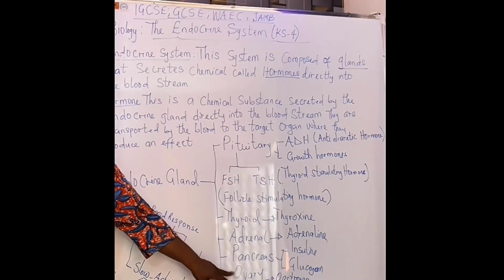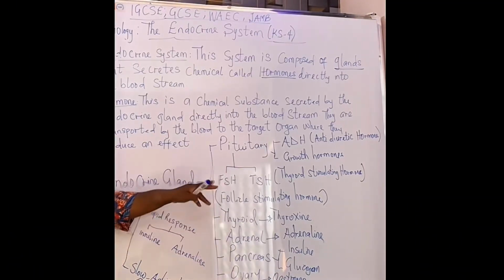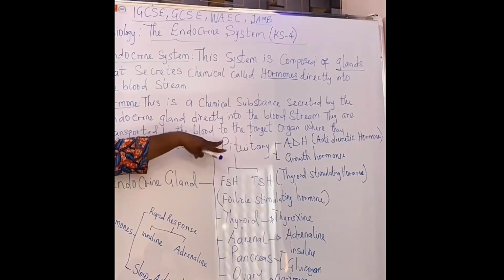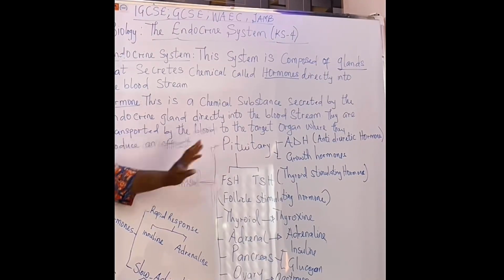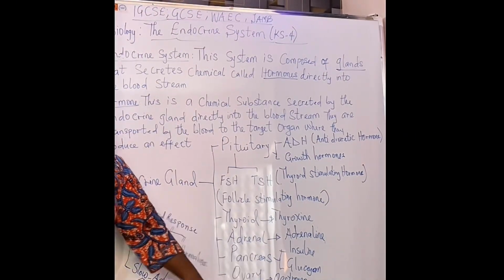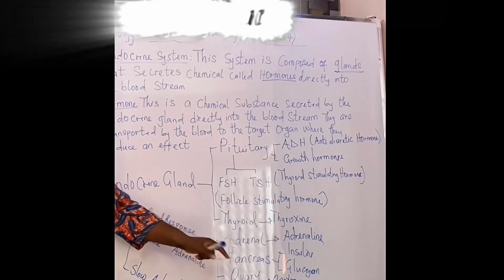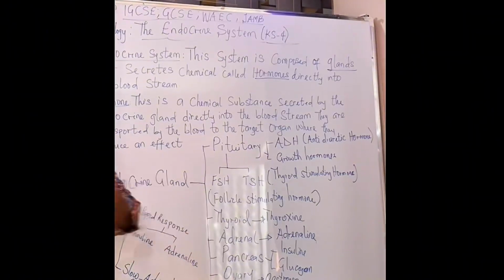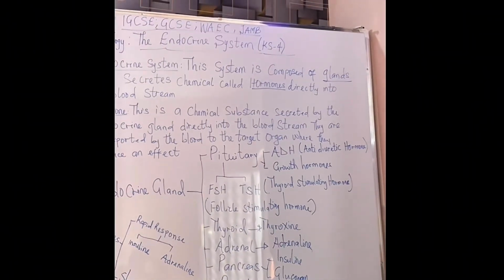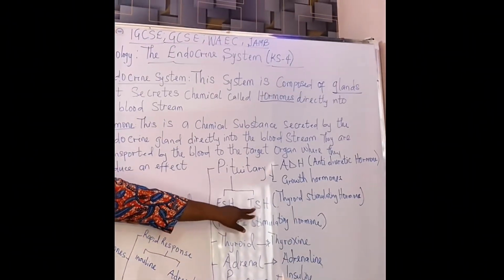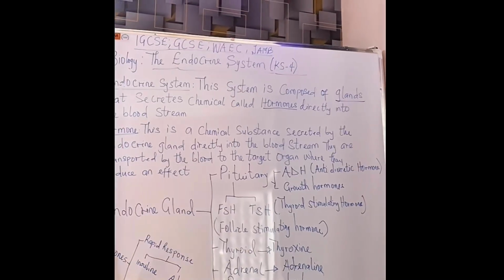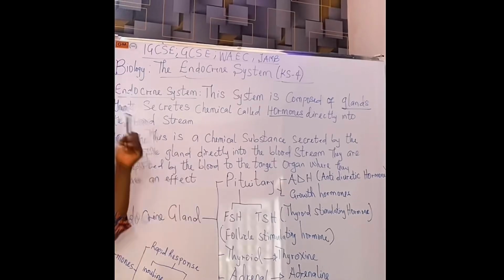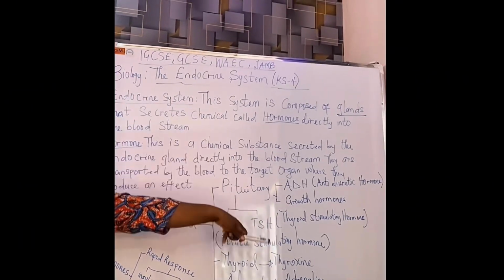What stimulates the ovaries to produce estrogen is the follicle stimulating hormone, and the follicle stimulating hormone is produced by the pituitary gland. All right, I said estrogen is responsible or controls the female secondary sexual characteristics. It also controls the menstrual cycle for ladies. All right, then we also have the TSH. The TSH is thyroid stimulating hormone. T for thyroid, S for stimulating, H for hormones.